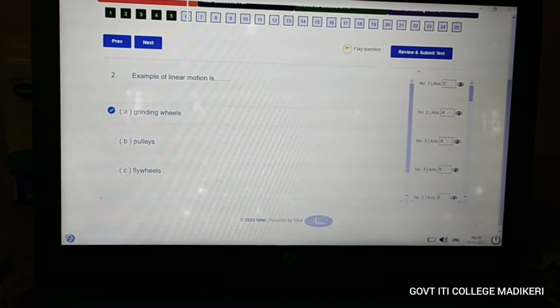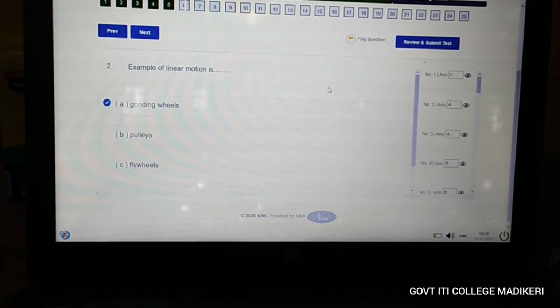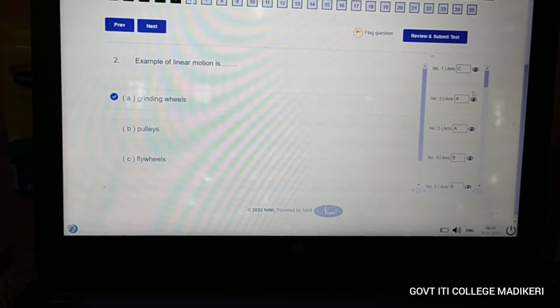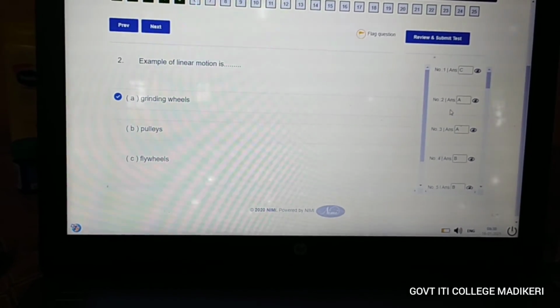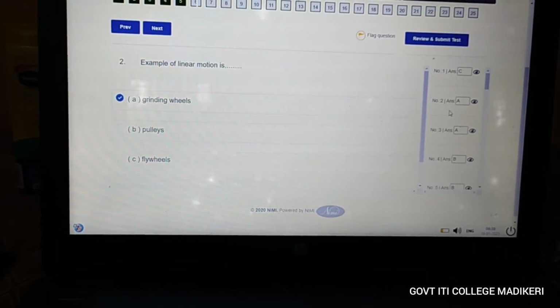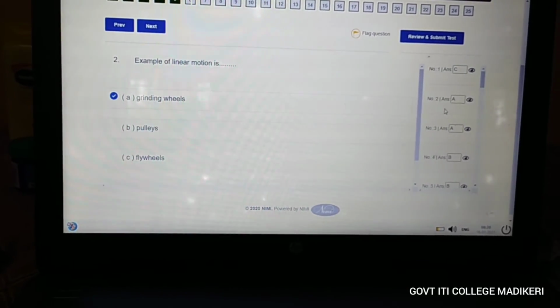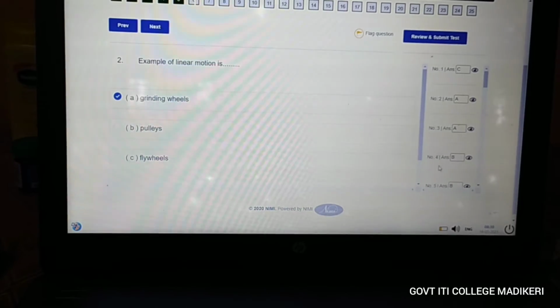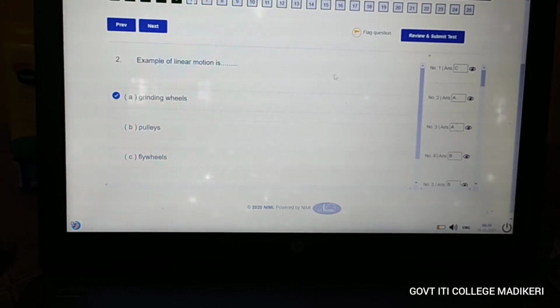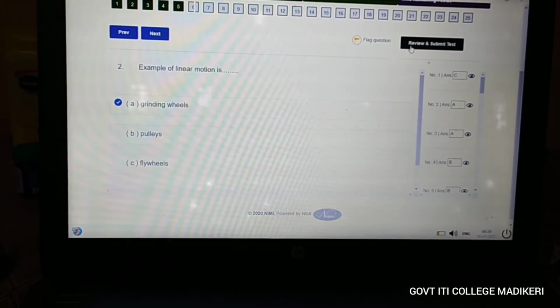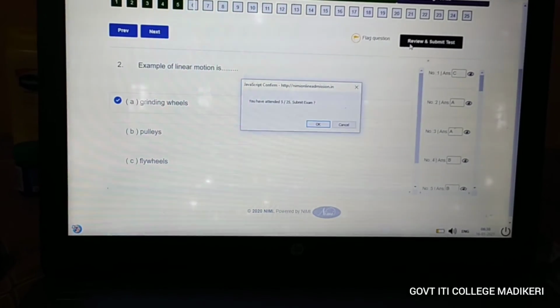The questions will be displayed here, and you can cross check whether your entered answer has been taken by the system or not. After finishing you have to give the review and submit option.